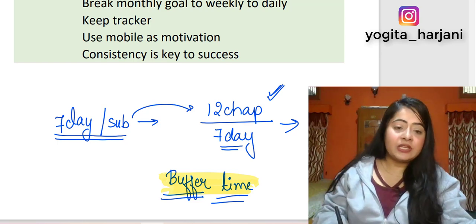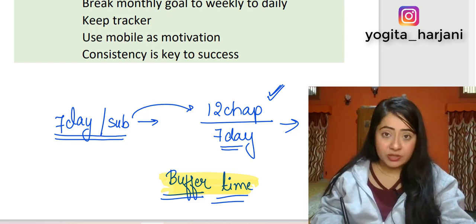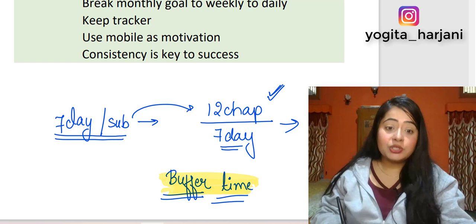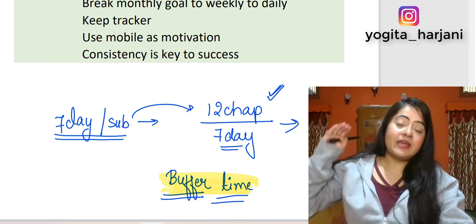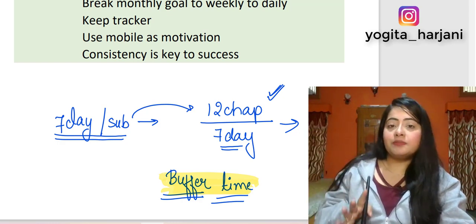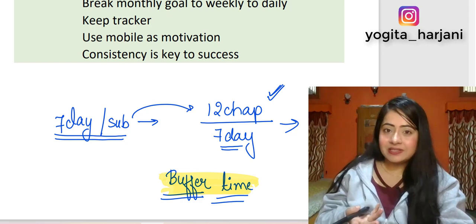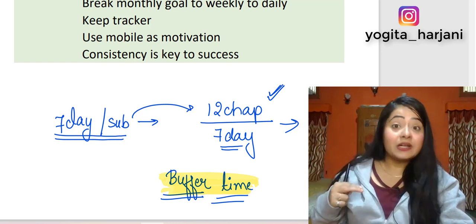If you want to give 7 days to one subject, try to plan to complete it in 6 days or 5 days. That way you have a buffer day. Basically we are aiming high. If you try to complete the subject in 6 days, then whatever happens, you will at least complete it in 7 days. So try to set a higher target.